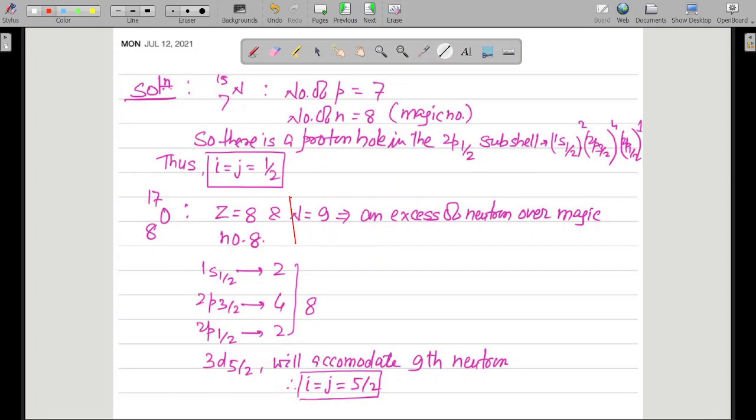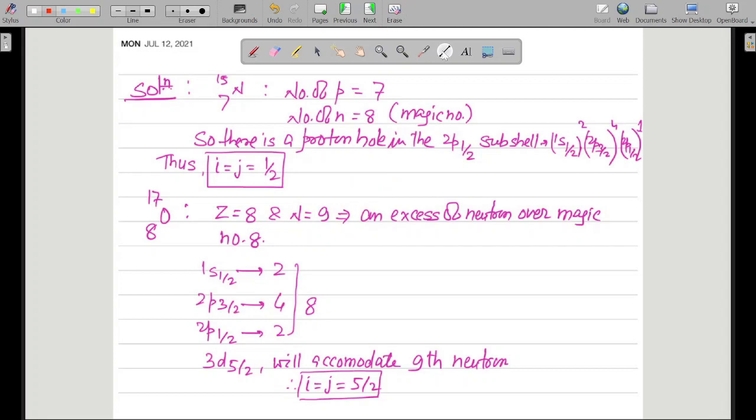So extra nucleon is there in neutron, so no need to write the nuclear configuration of proton, only write the nuclear configuration of neutron because it is in excess. And whatever will be the spin of the excess neutron, that will be the ground state spin of the complete nucleus.